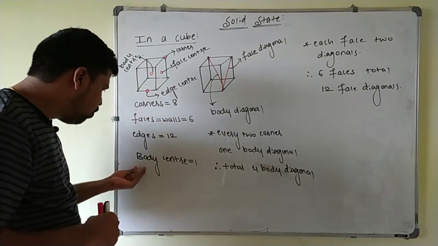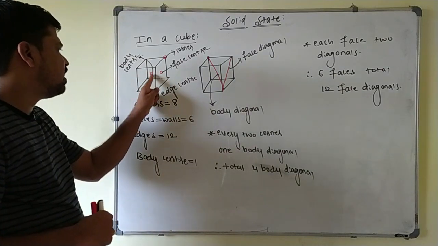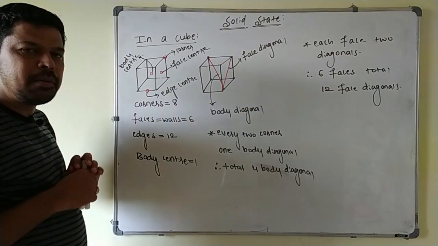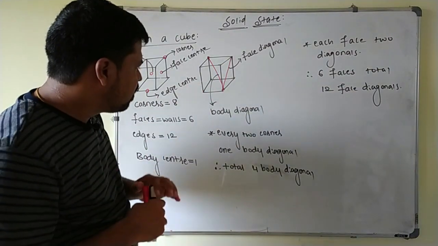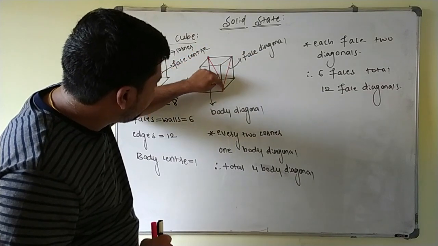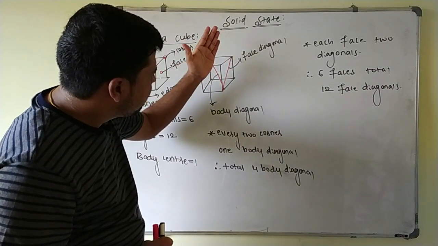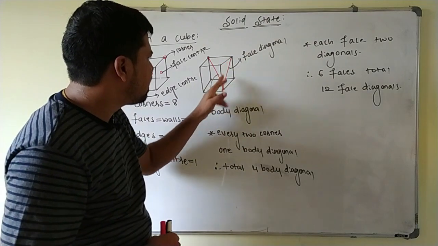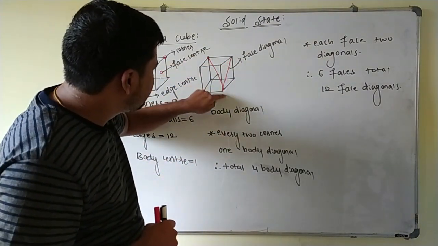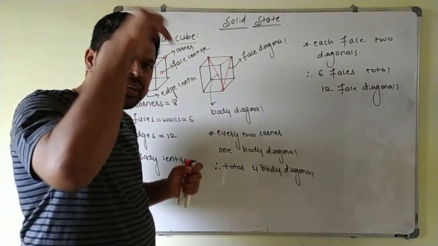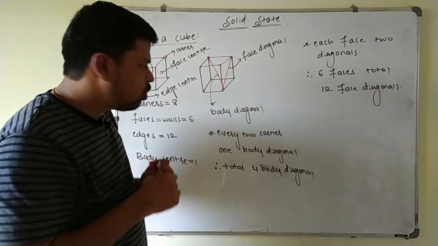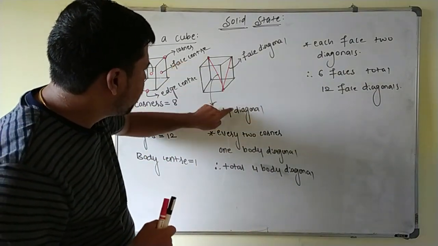Okay, so body center, only one body center is there, the particle which is present inside the cube, that is the body centered particle here. Now in a cube, if I take one face and draw a diagonal along it, that will be called the face diagonal. That is, in the face I draw the diagonal, and this is called the face diagonal. And another is the body diagonal, the line which passes through the center of the cube and touches 2 corners of the cube. So this is the body diagonal.